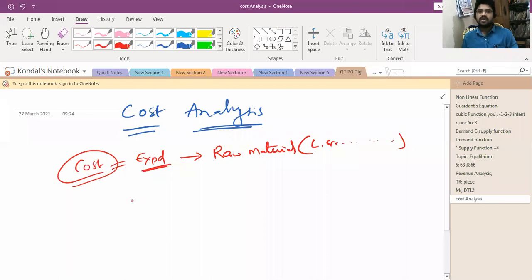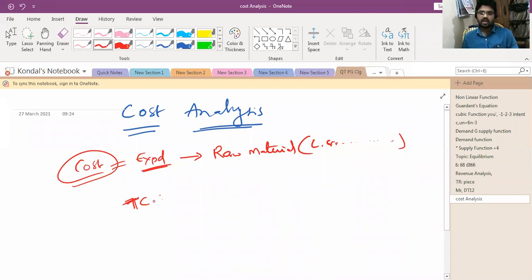For example, how do we estimate the total cost? How much you are spending, some amount of rupees, to produce all goods and services.